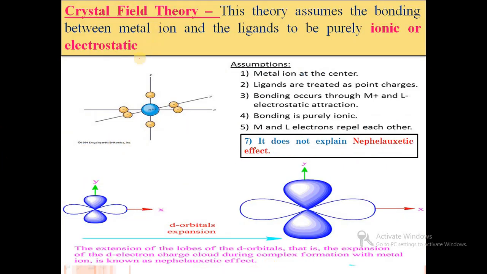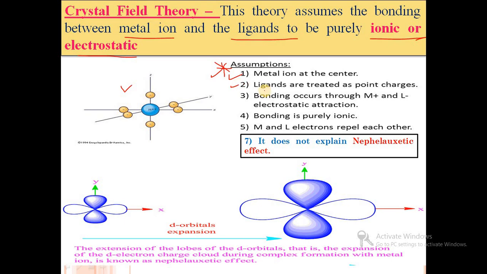Then the next point is crystal field theory. This theory assumes the bonding between the metal ion and the ligands to be purely ionic or electrostatic type, that is, CFT possesses bonding of purely ionic or electrostatic type. Then we will see the assumptions. In the exam they will ask to write a note on the assumptions of crystal field theory. The first assumption is that the metal ion is at the center, as in this diagram, that is, M n plus is present at the central point.